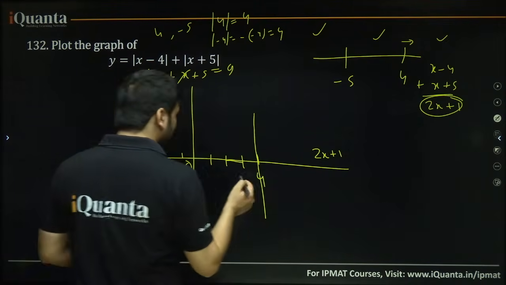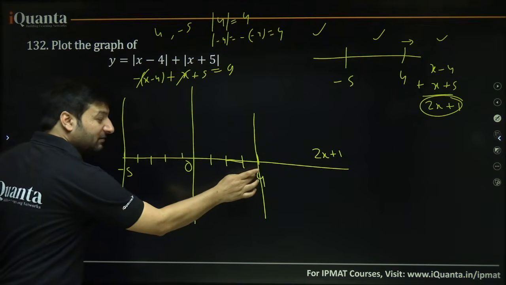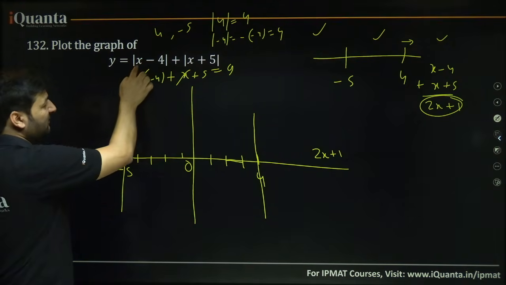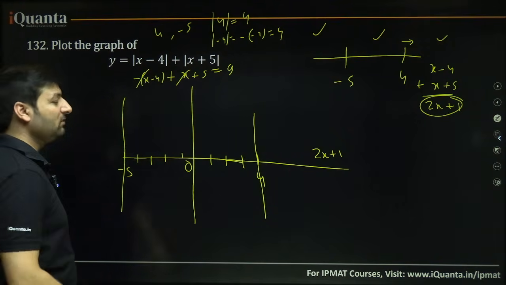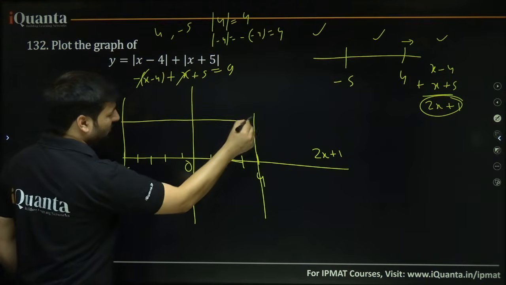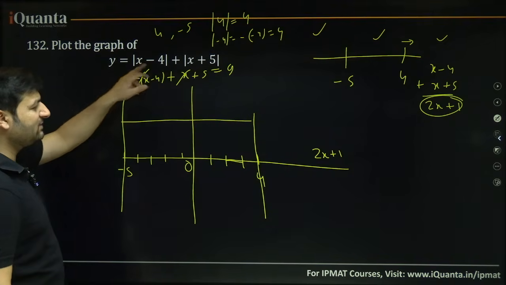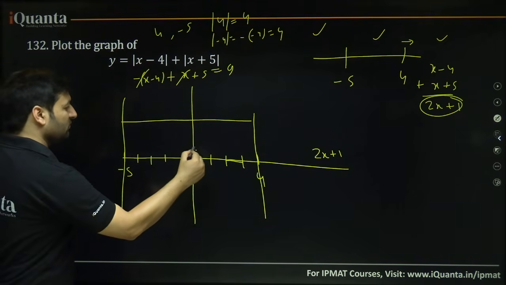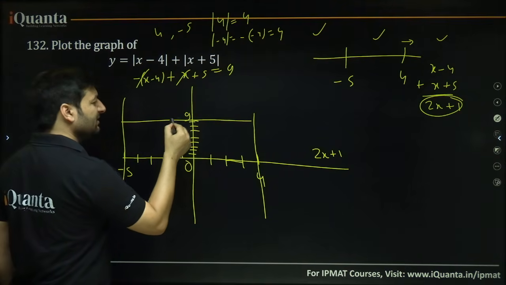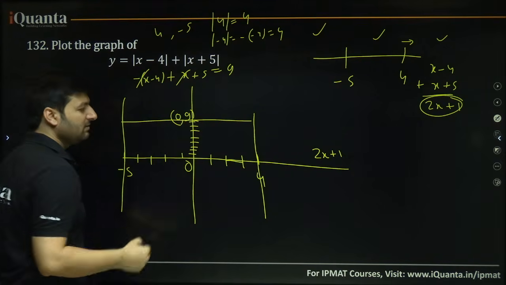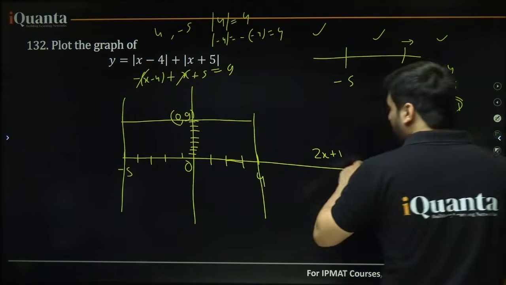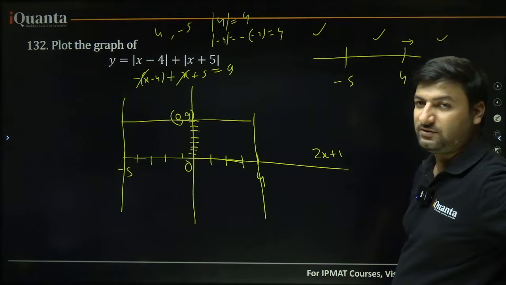In fact, if you put 4 as well, 4 minus 4, 0, 4 plus 5, 9. Put minus 5, minus 5 minus 4, 9, minus 5 plus 5, 0. So, from minus 5 till 4, the value of this function, that means y, is always going to be 9. So this is 1, 2, 3, 4, 5, 6, 7, 8, 9. This is y 9. X equal to 0, y equal to 9. So from minus 5 till 4 it is going to be a flat line whose value will not increase, but from 4 it will be a line 2x plus 1.